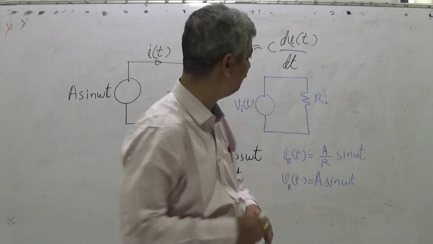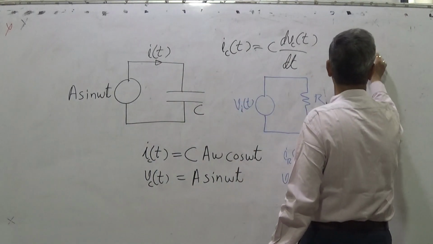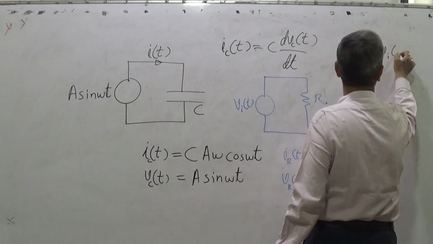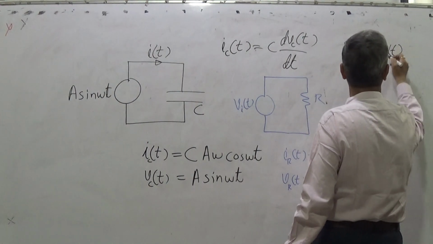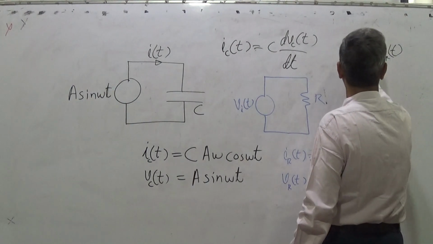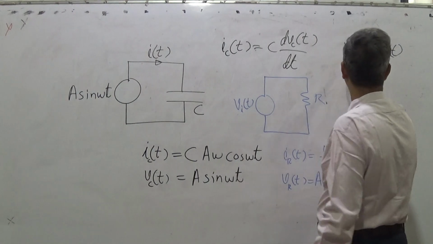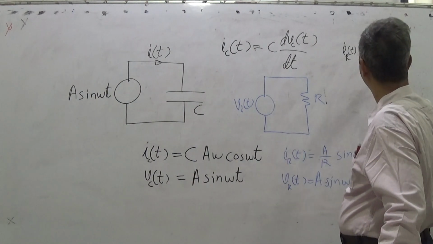That is the basic equation, that I_R(t) is equal to 1 upon R into V in(t). So when I_R(t) comes on this side, R goes on the other side.